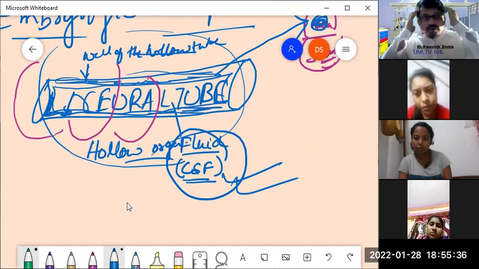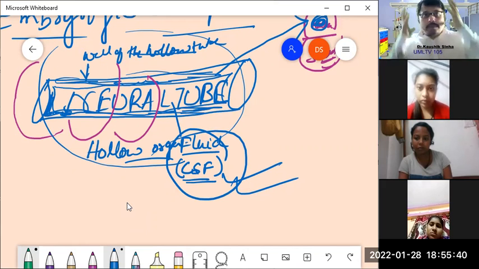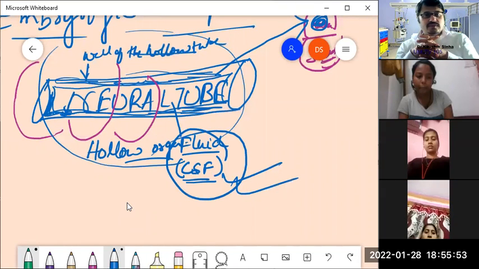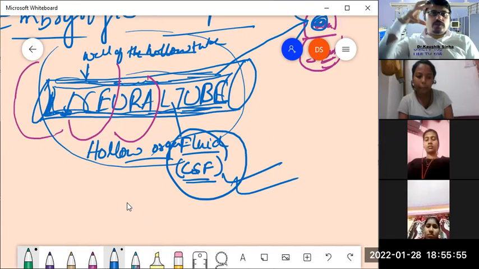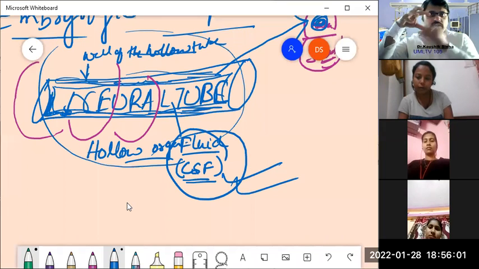And what about the skull? Is this skull soft or hard? It is made up of bones, so would it be soft or hard? Hard. Now imagine a situation in which my fingers and thumbs represent the skull, which is hard, and inside this hard cavity there is the soft organ.